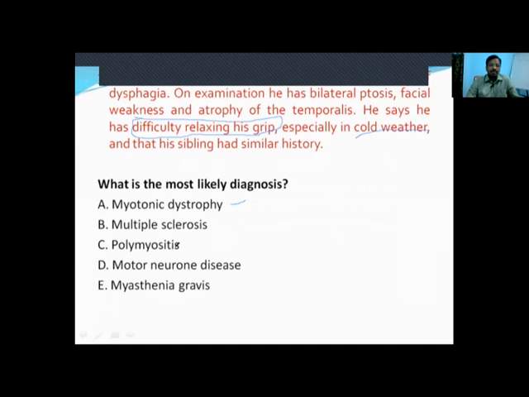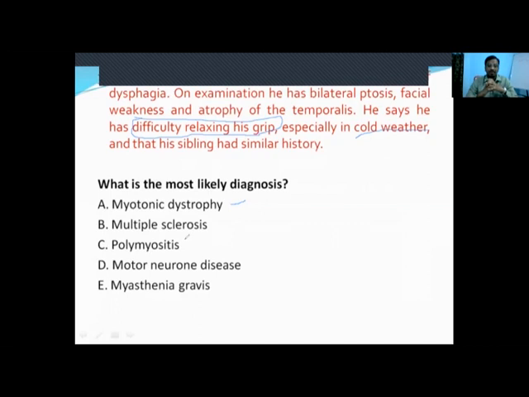Polymyositis is a rapidly progressive, proximal more than distal weakness with myalgias. So it is an inflammatory muscle disease, which is not there in our scenario.